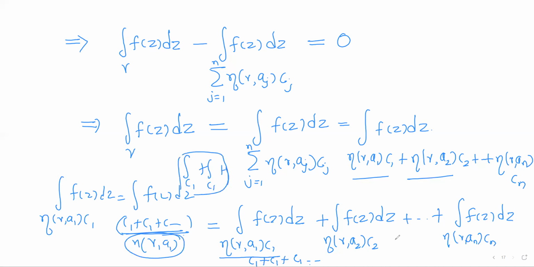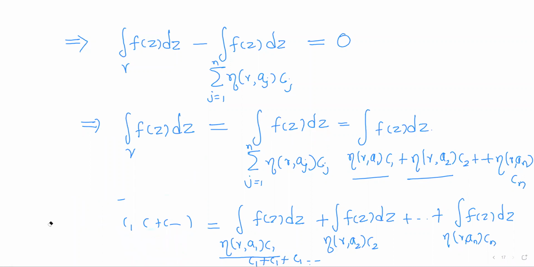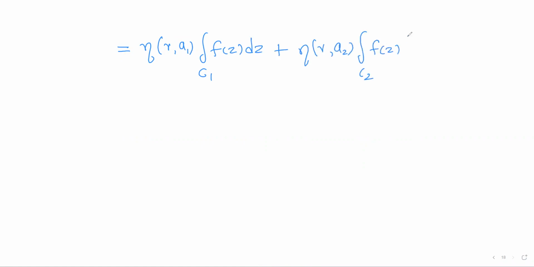Eta gamma a1 times... So this integral will be equal to eta gamma a1 integral over c1 plus eta gamma a2 integral over c2, like this. The last term is eta gamma an into integral of f of z over cn.